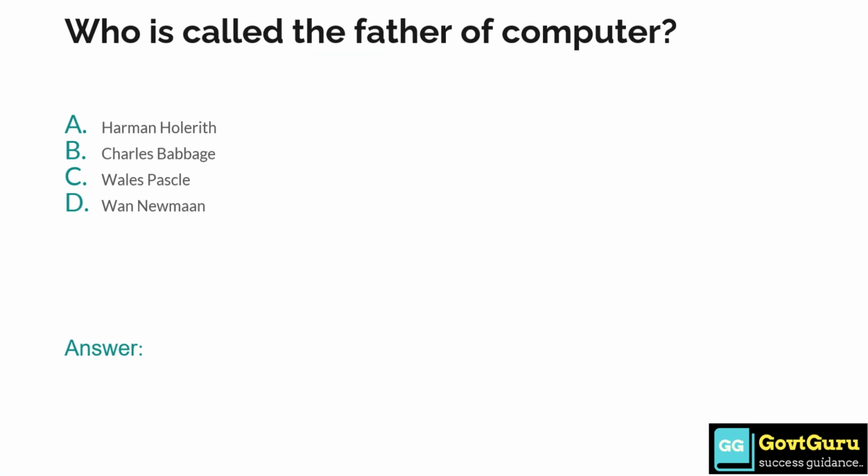Who is called the father of computer? Option A Herman Hollerith, option B Charles Babbage, option C Blaise Pascal, and option D Von Neumann. The answer is option B, Charles Babbage.